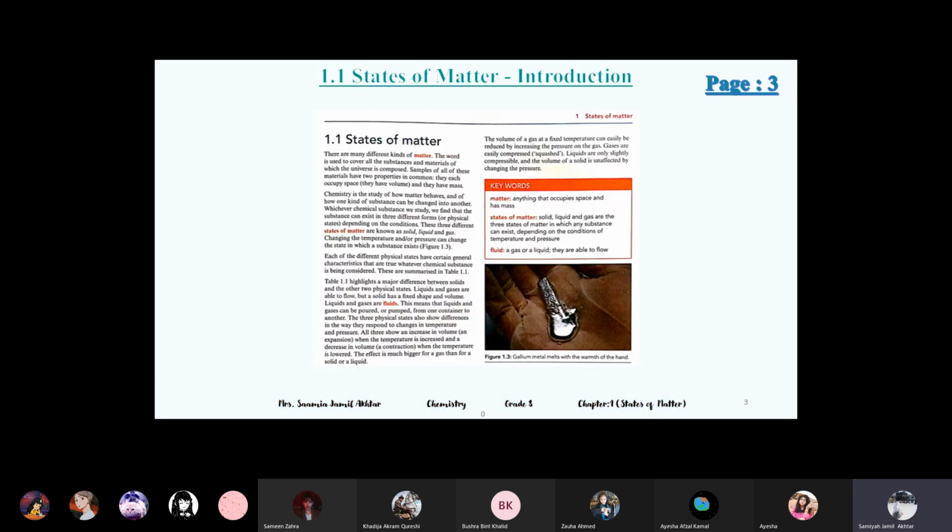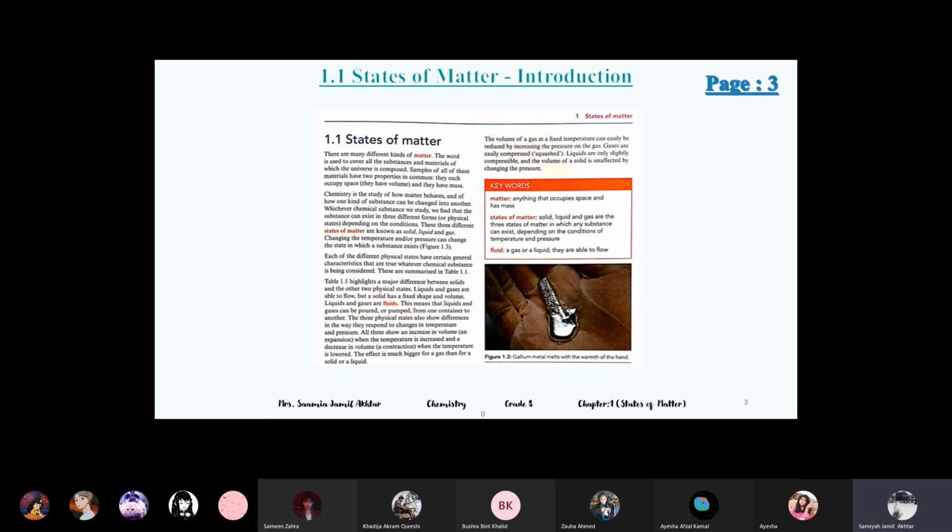You can use the old book also. The topics in the new book and the old book are the same. There are certain changes, very few changes. Some of the subtopics are changed, some paragraphs. I will keep on sending you the PDF of the new book, and I will let you know which topics are different. So you can consult the PDF for that if you are using the old book.